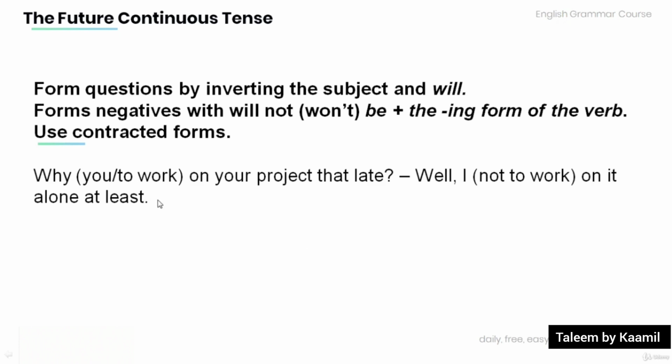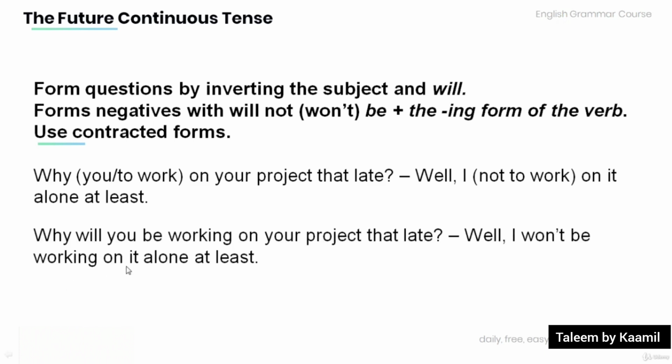Why you to work on your project that late? Well, I not to work on it alone at least. Why will you be working on your project that late? Well, I won't be working on it alone at least.